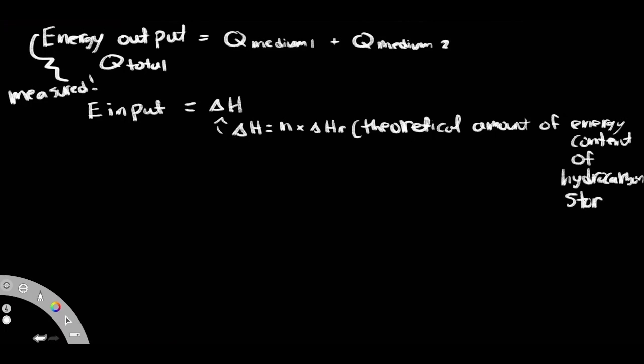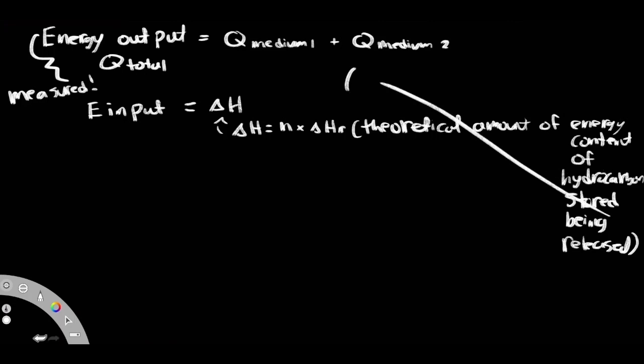Being released. And you're going to be getting this value from likely a data chart or a data table, and that specific hydrocarbon, if it releases a certain amount, that total amount should be going straight into our Q total, right, into our medium 1 and medium 2.